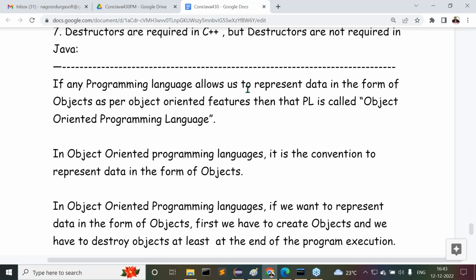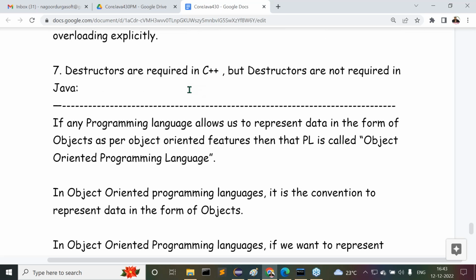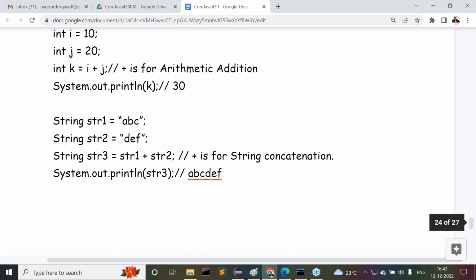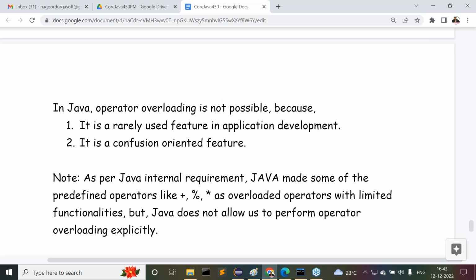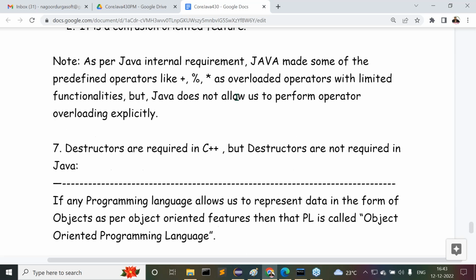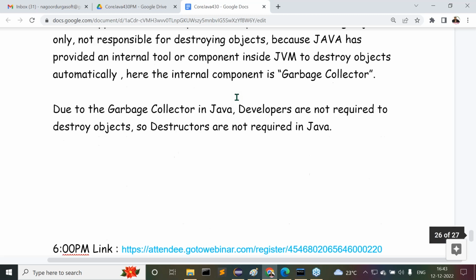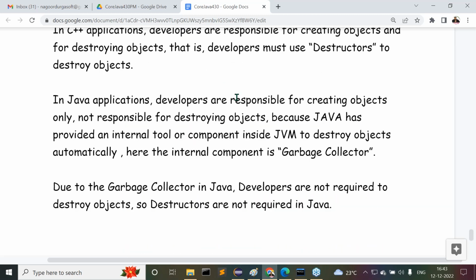I think we are discussing the differences between Java and others. In those differences between Java and others, how many differences did we complete overall? I think we completed 7 differences. Can you tell me what the 7 differences are? What is the first one?